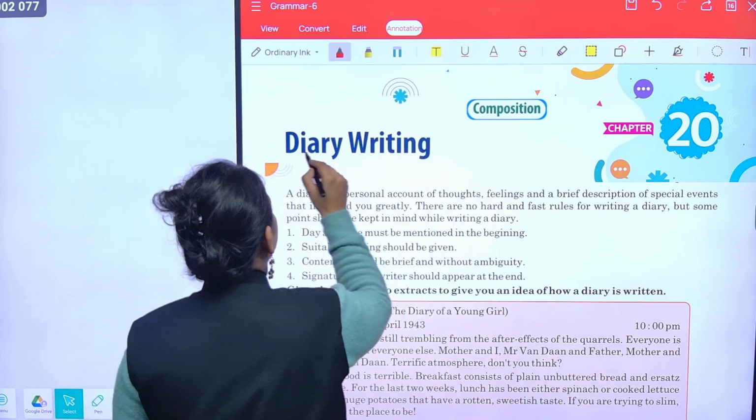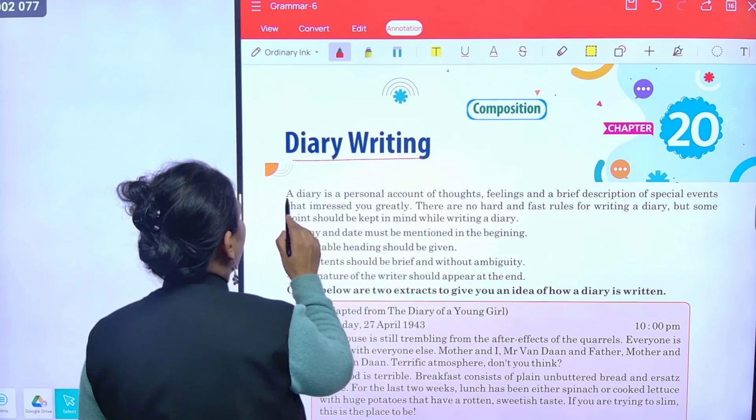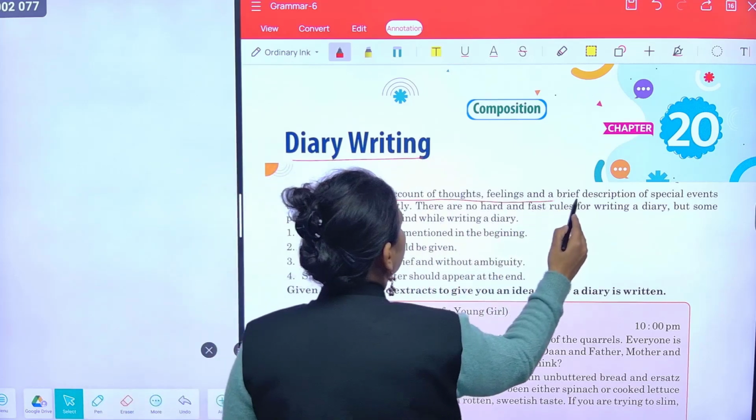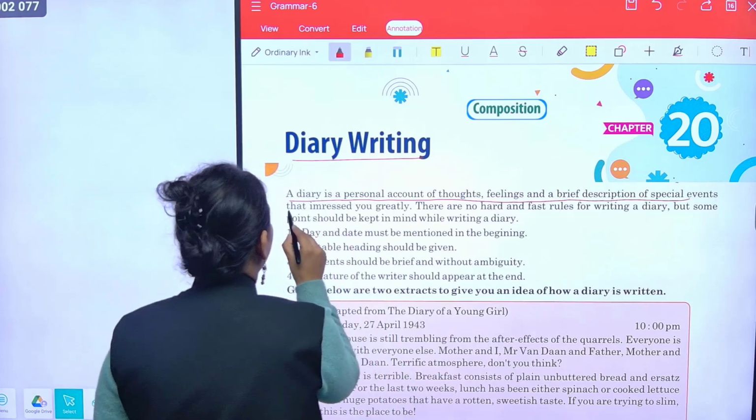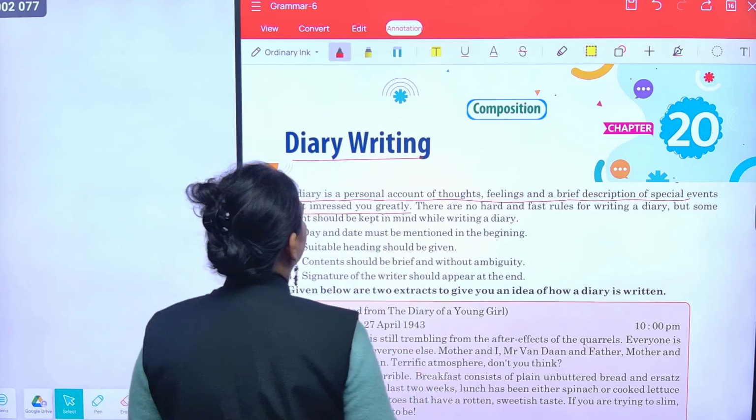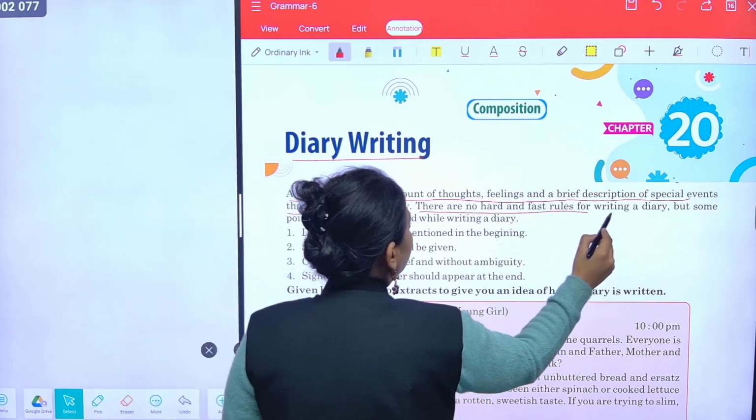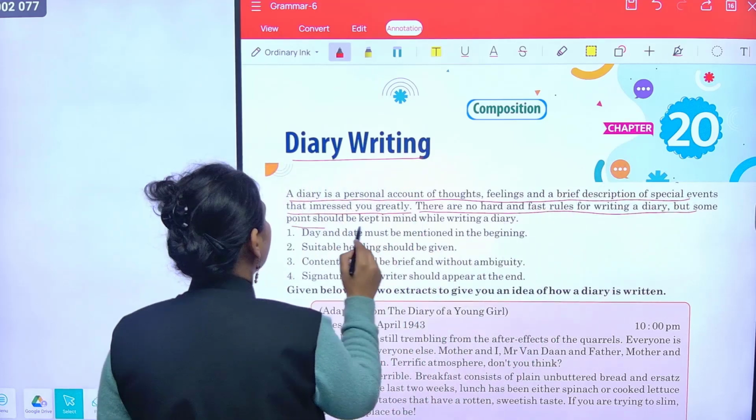Chapter 20 Composition: Diary Writing. A diary is a personal account of thoughts, feelings and a brief description of special events that impressed us greatly. There are no hard and fast rules for writing a diary, but some points should be kept in mind while writing a diary.